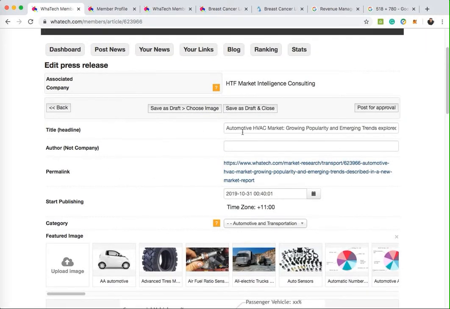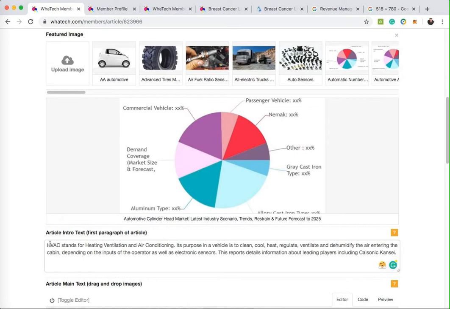Probably smarter would be to add the word automotive. Even though as a sentence that doesn't add a great deal of sense, it does make a lot of sense, because if your first word is what the article is about, or your first phrase is what the article is about, that gives Google a great clue as to why people should visit this article.